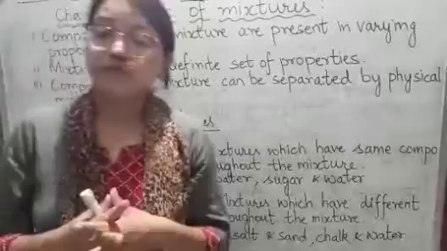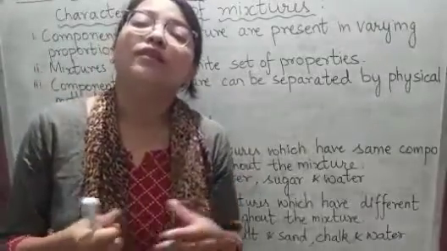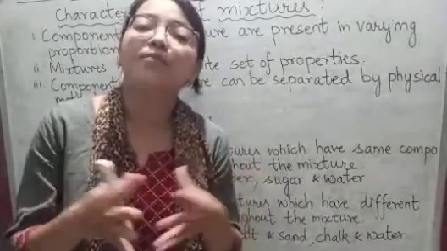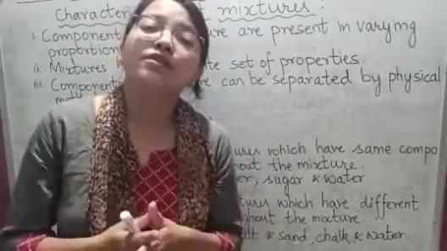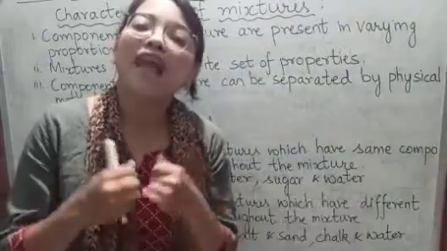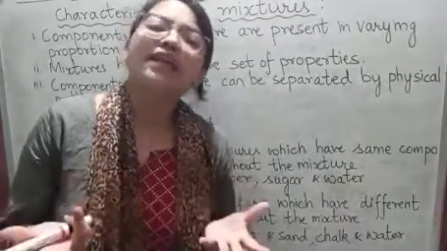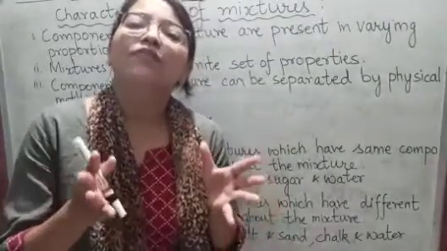Now comes the third one, which is that components in a mixture can be separated by physical methods. In mixtures, components are not chemically bonded, so we can easily separate them using physical methods.